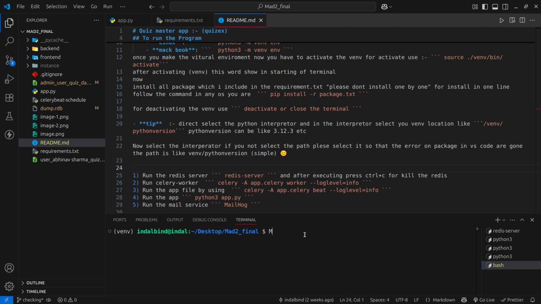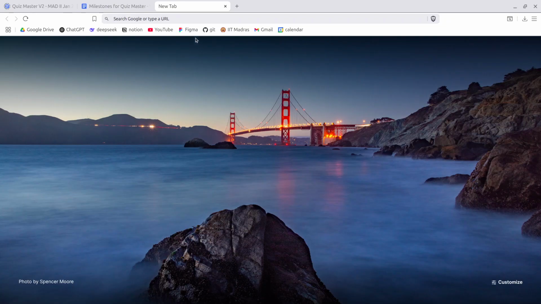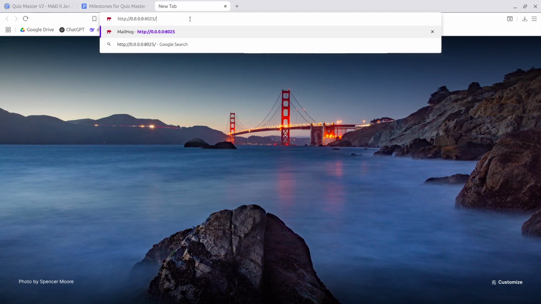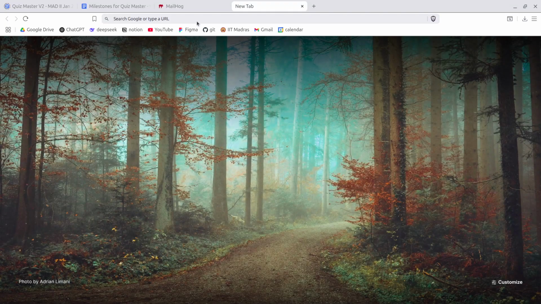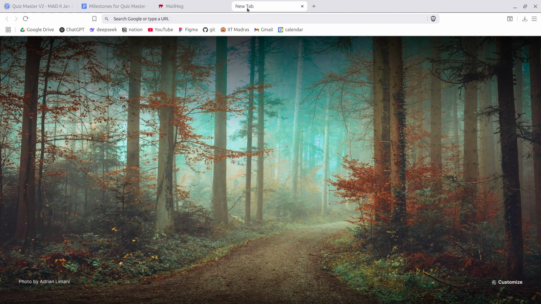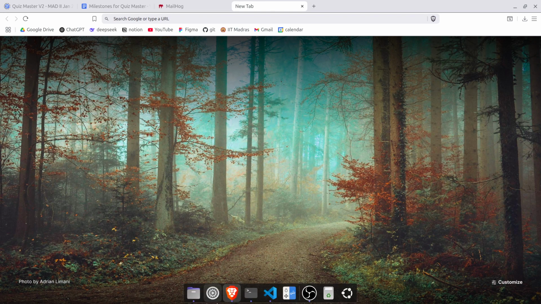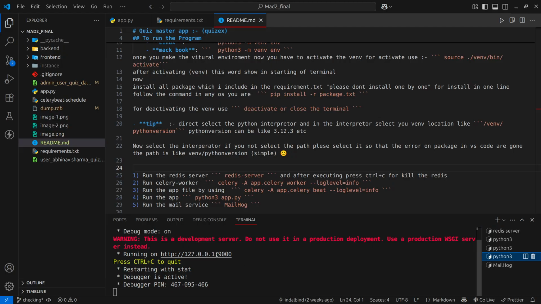MailHog, so that we can see the mail, because in this app we are also sending mail to the users for a new quiz. Let us assume the admin adds a new quiz and wants to send mail to all users of the app, so that users get the mail and know that new quizzes are on the app. By the way, this is Linux, so there is a separate command to run Python 3. Okay, let me run this.